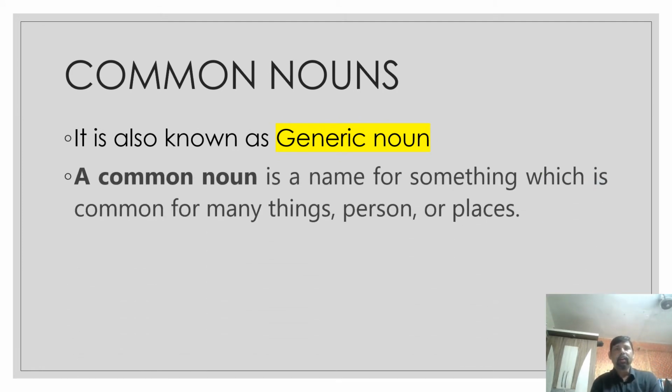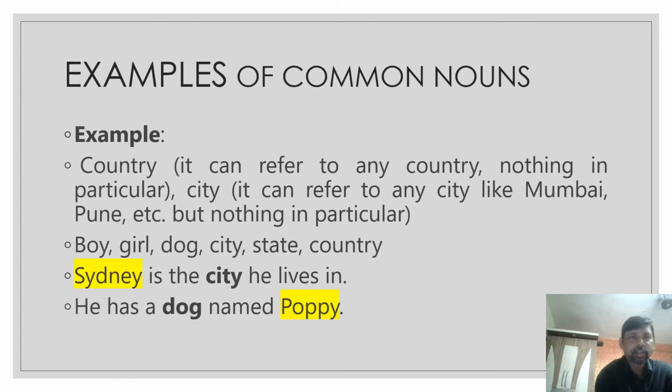Common noun. Common noun is also known as a generic noun. What is a common noun? A common noun is basically a class, or a name for something which is common to all or many things, persons or places. What is an example of a common noun?